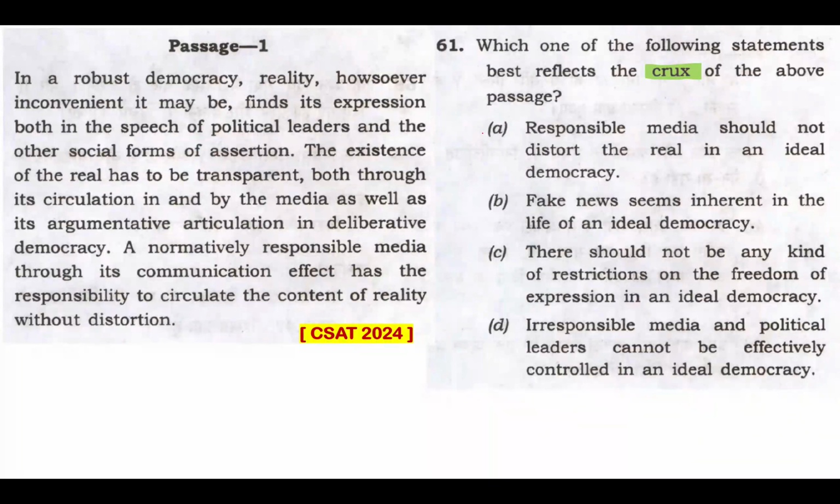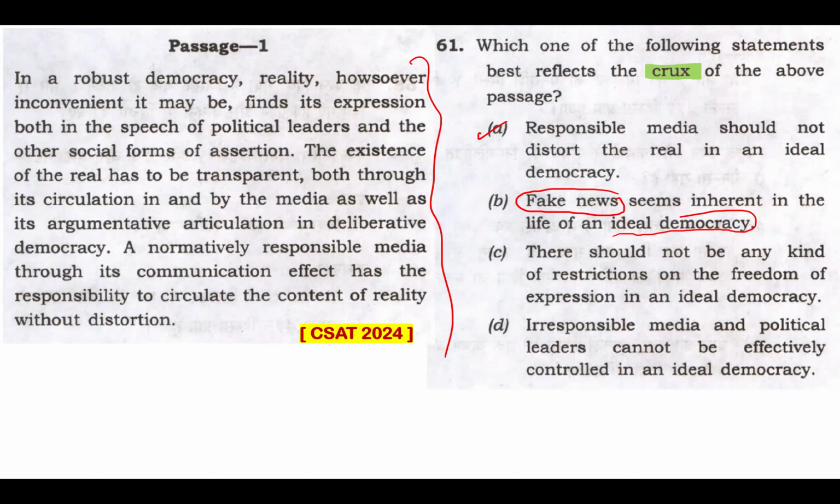I would just want to pick A, but since there are other options to read, let me read that and come back to this. Because I've read this, I clearly know this is the crux. Reading further, checking for hopefully more eliminations. Fake news seems inherent in the life of an ideal democracy. Ideal democracy and fake news, this is not matching.